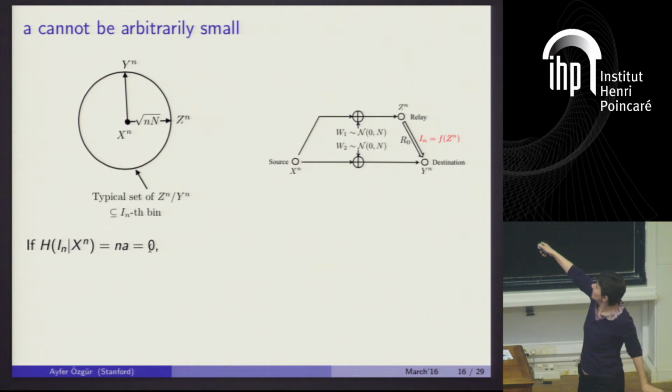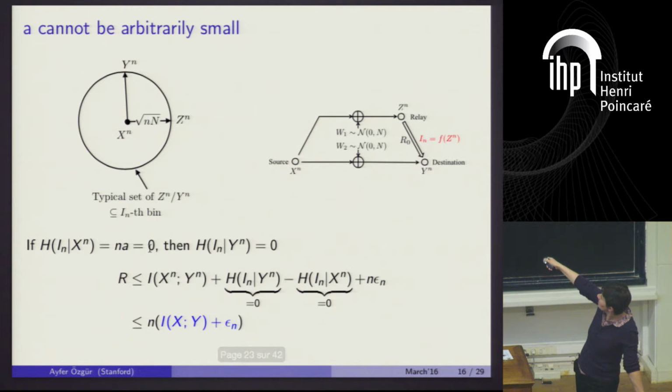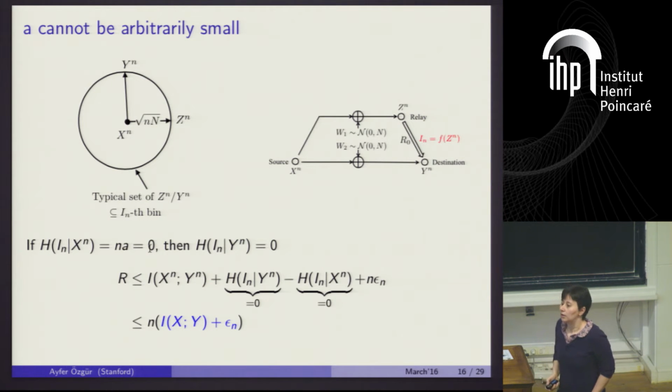But now observe that basically, because of the symmetry of the channel, the typical sets of Yn and Zn are exactly the same. And if this whole typical set is mapped to a single index, this means that the entropy of In given Yn is also 0. Okay? So I can roughly argue that if this term was 0, this term would also be 0. Okay? And then I would be able to bound the rate with the single user capacity, which is obviously not true.